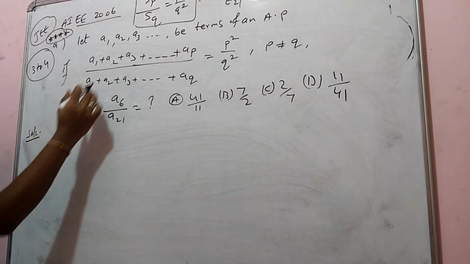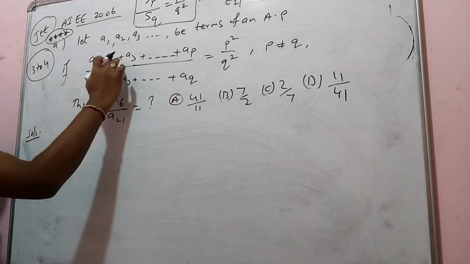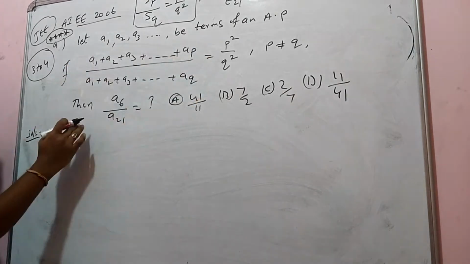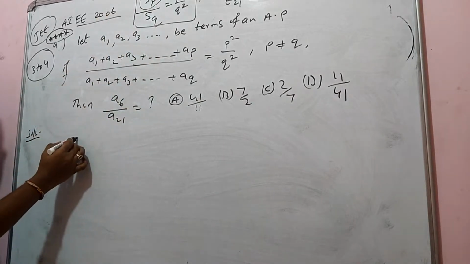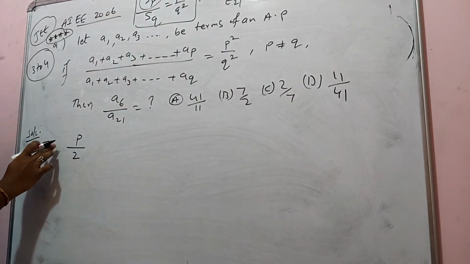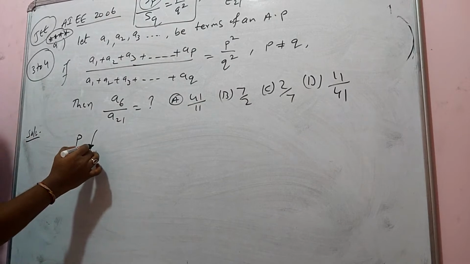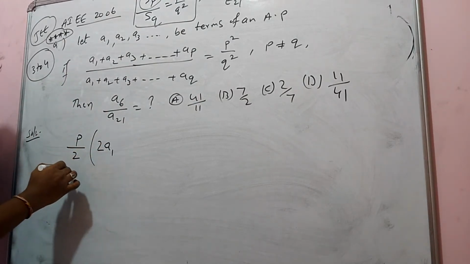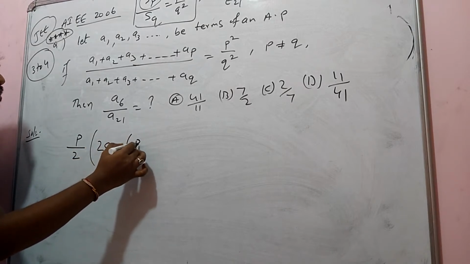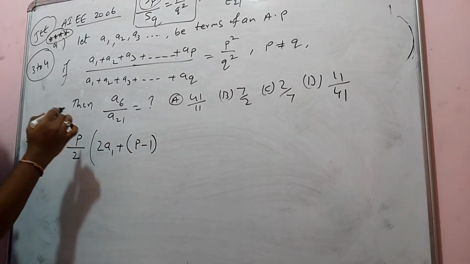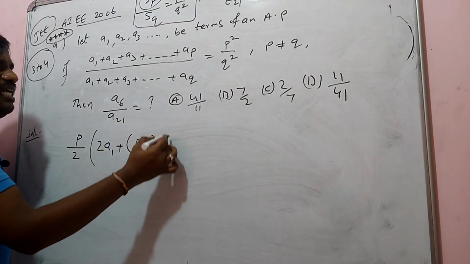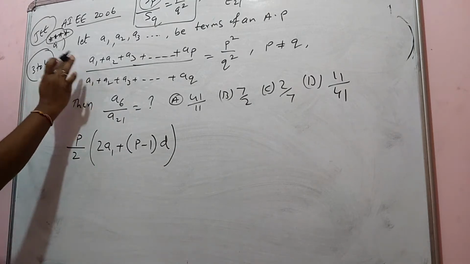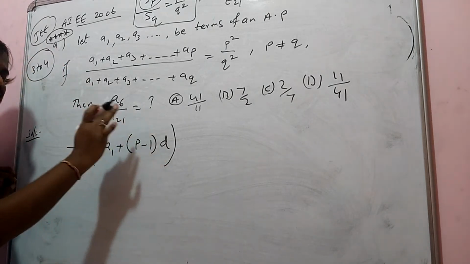Look here. Sum of n terms. So here this is SP, the sum of p terms. Can you tell me the sum of p terms formula of an AP? The formula is p by 2 into 2a1 plus p minus 1 into d. Let us take the first term as a1 and the common difference as d.